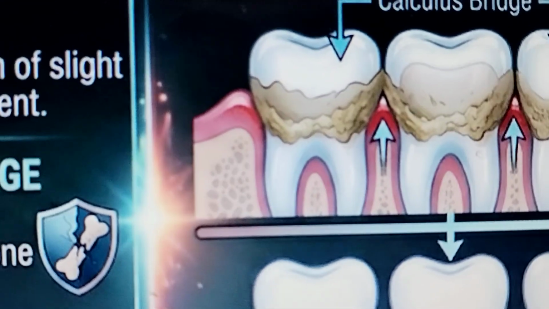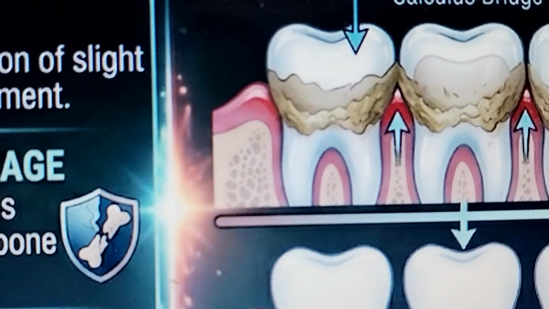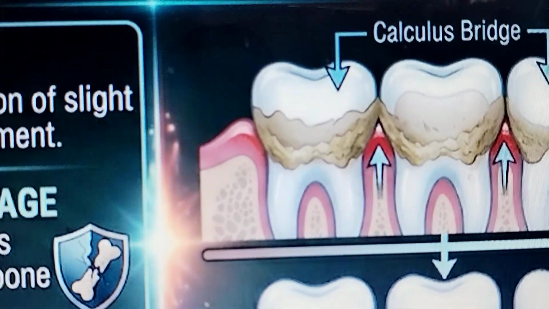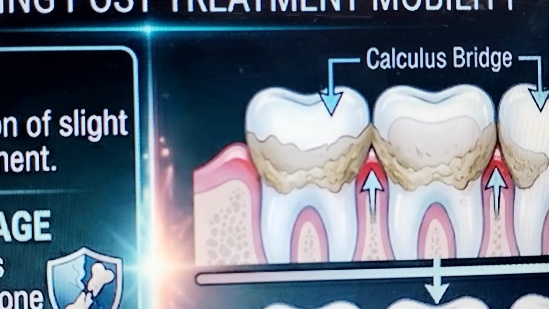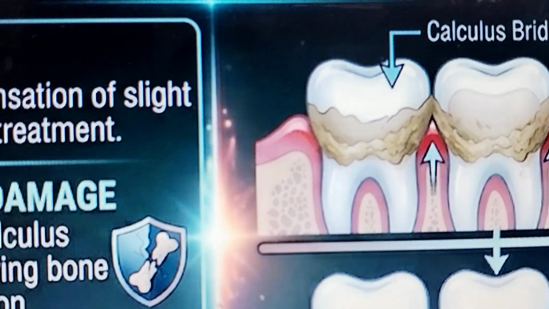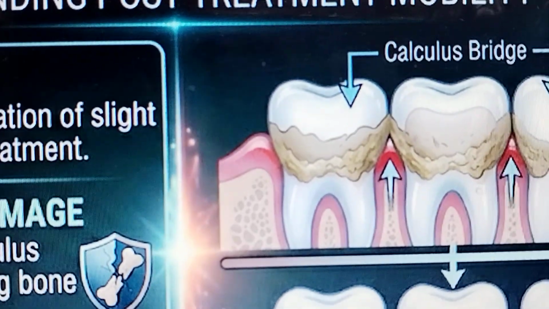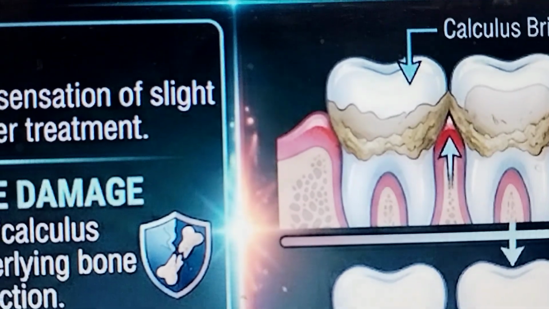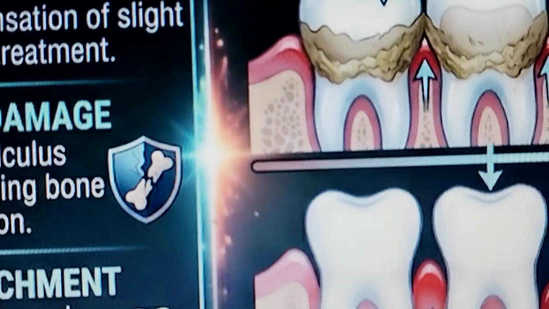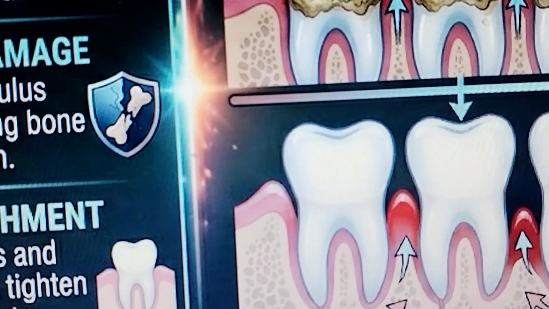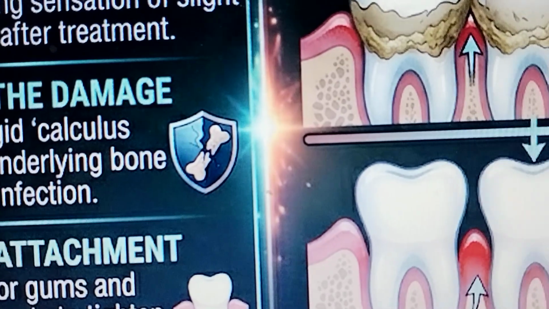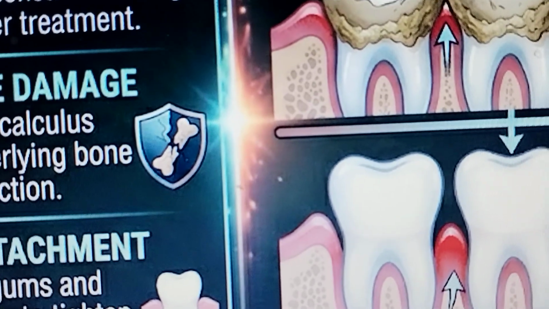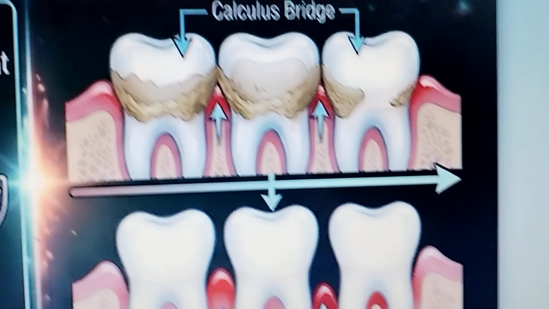The clear path for gums and remaining ligament to tighten and heal around the roots. It takes some time. When we remove the rigid calculus, it reveals the underlying bone loss from the prior infection. So removing calculus reveals the damage. Healing tightens the gums.